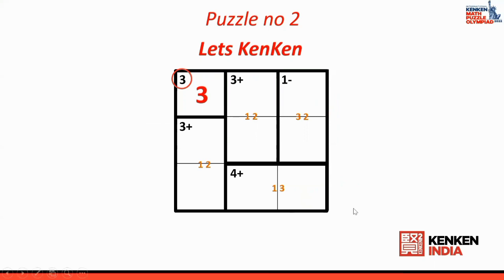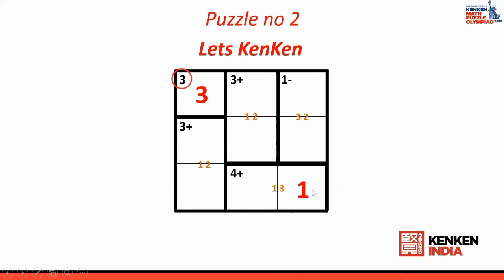In this KenKen puzzle, I want to start from here. Yes, I have written 1. How did I write 1 here? You see this vertical column cage, which says 1 minus. The option is 3 and 2, meaning 3 can be here, or 3 can be here, 2 can be here, or 2 can be here. But 3 and 2 are available in this particular column. That means one number is missing. What number is missing? 1 at the bottom. So I have put 1 here.